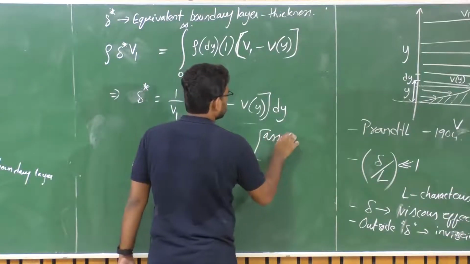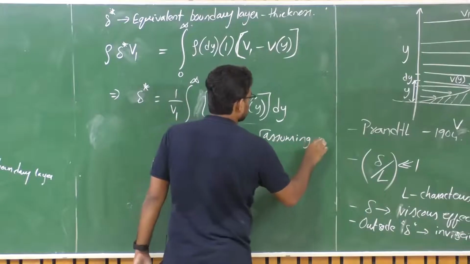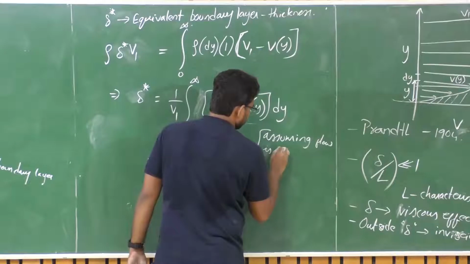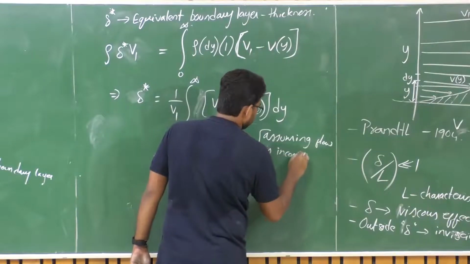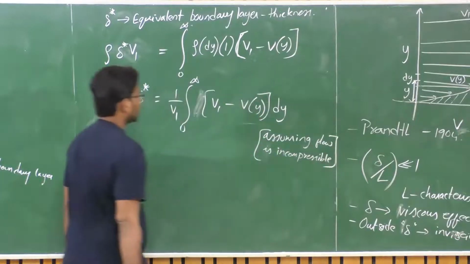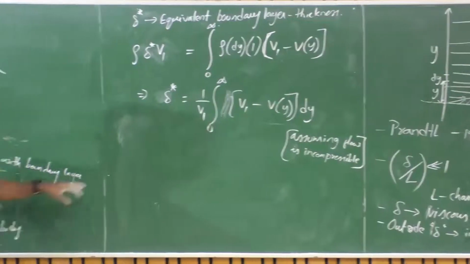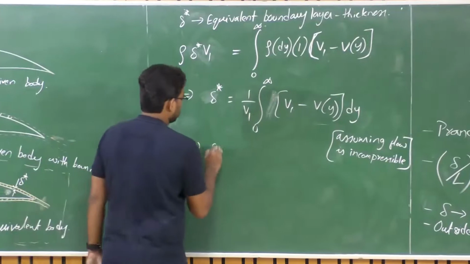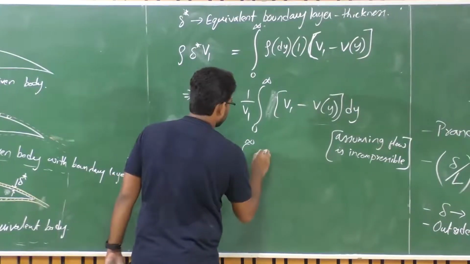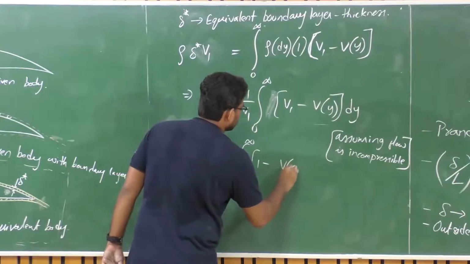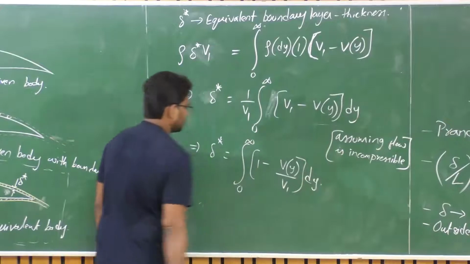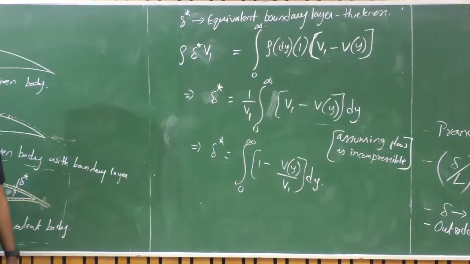Let us say we consider incompressible flow, so I am taking density out, assuming flow is incompressible. So this is what we are going to have. You can further write it as 1 minus V of y upon local velocity times dy.